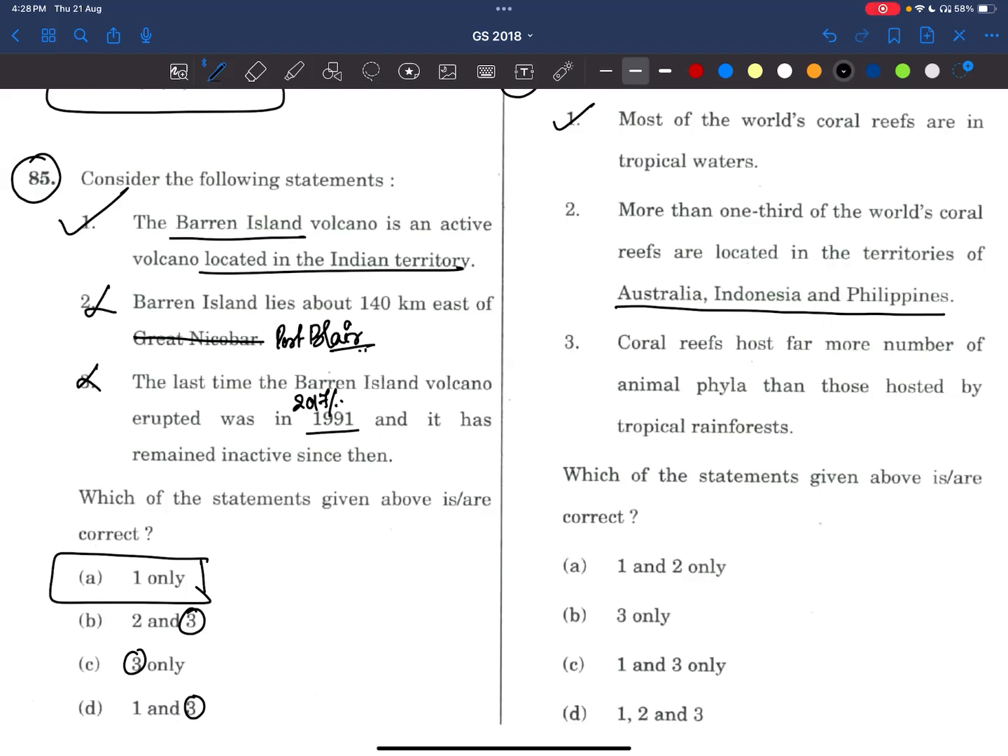Yes, this statement is true, right? More than one third coral reefs are located there. We already know this Great Barrier Reef, which is part of Australia only. Now, coral reefs host far more number of animal phyla than those hosted by tropical rainforest. Yes, this is also the property of coral reefs, where it has the larger amount of biodiversity more than tropical rainforests.